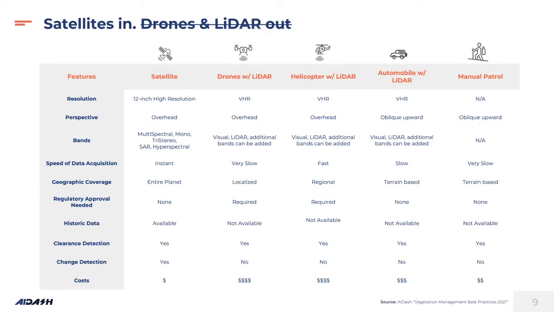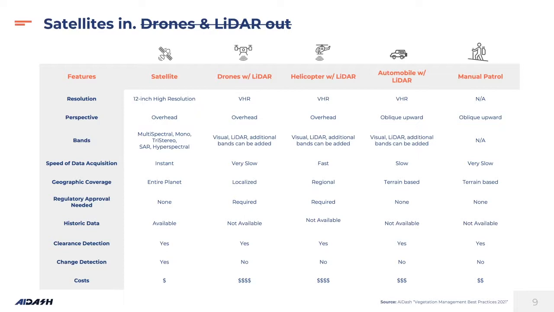Drone, helicopter, and automobile provide very high resolution data. In terms of perspective, each mode provides an overhead view, except automobile and manual patrol, which provide an oblique upward profile.